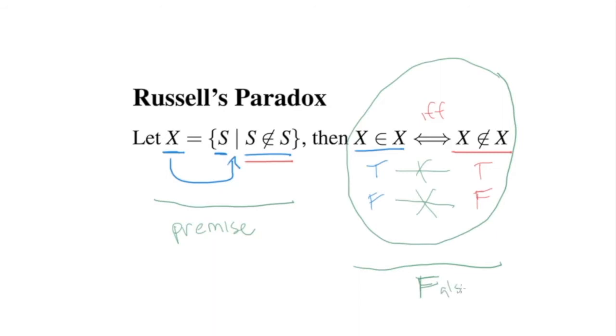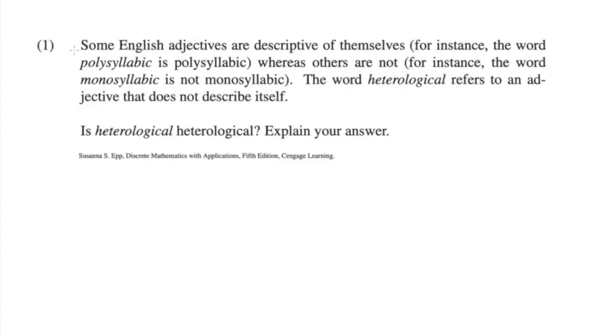into a false conclusion. So this is Russell's paradox, and this is why this idea was so important, because it's showing that our reasonable standard assumptions of set theory are forcing us into this position where we have to conclude this absurd conclusion, this conclusion which could never be true. Okay, let's look at an example problem.